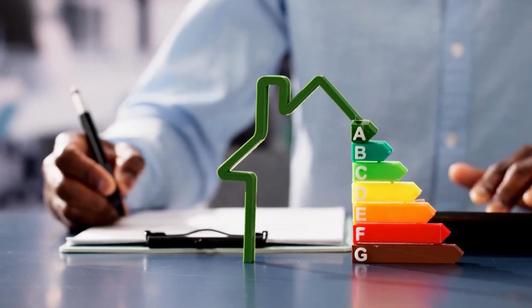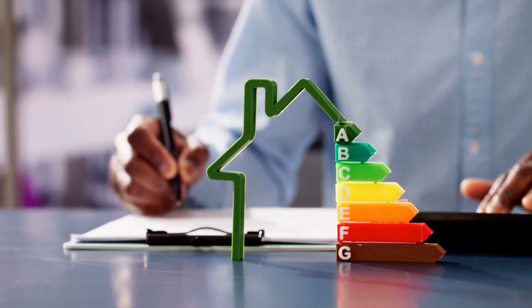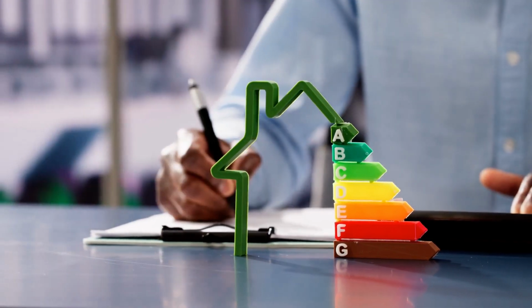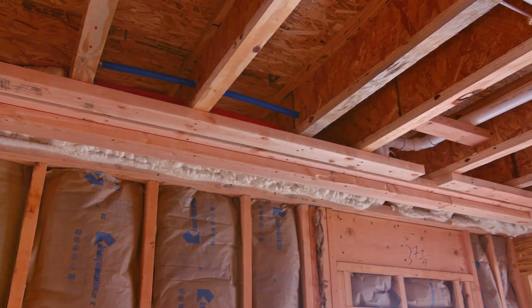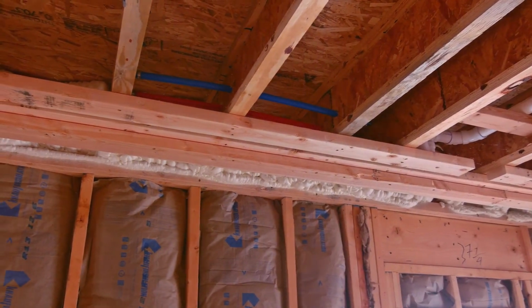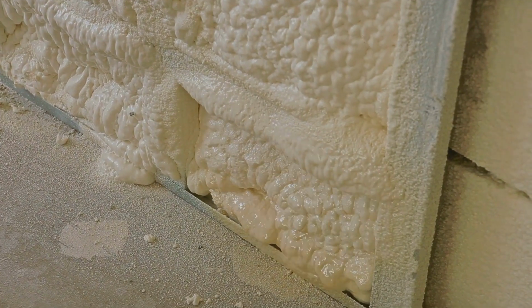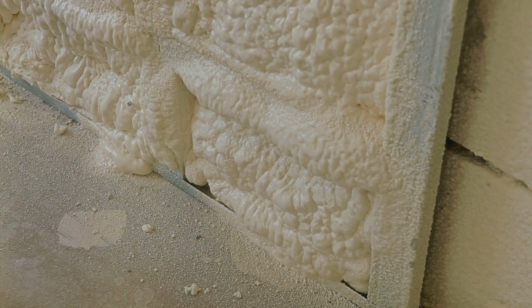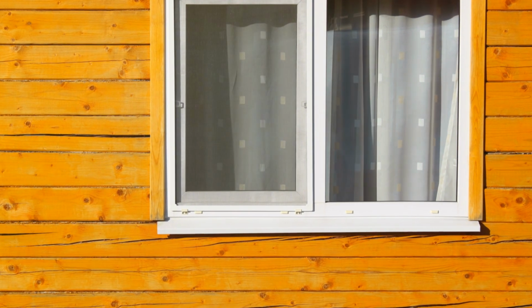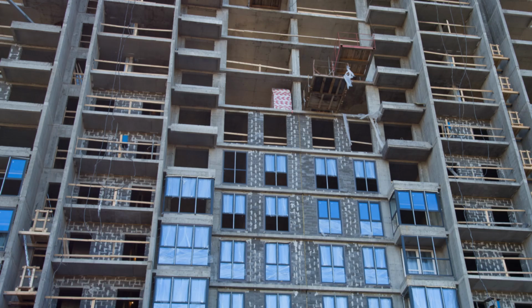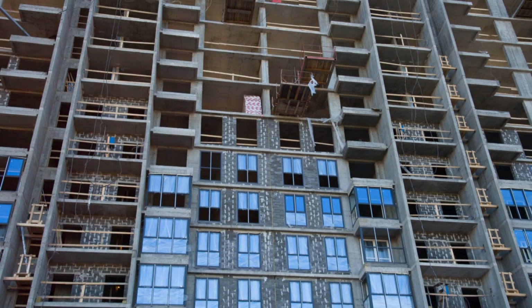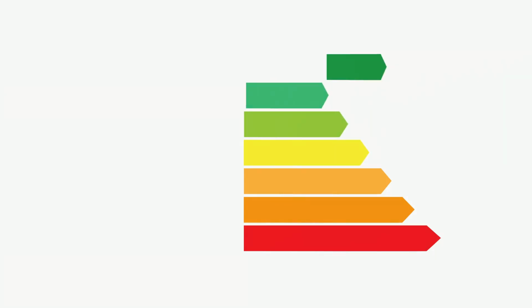The International Energy Conservation Code, or IECC, focuses on energy efficiency in building design and construction. Building envelope. It requires minimum insulation levels and air sealing in walls, roofs, and floors. For example, exterior walls must have a minimum insulation R value. Windows. The IECC sets standards for window U values and solar heat gain coefficient, or SHGC. For instance, windows must meet certain energy efficiency requirements.